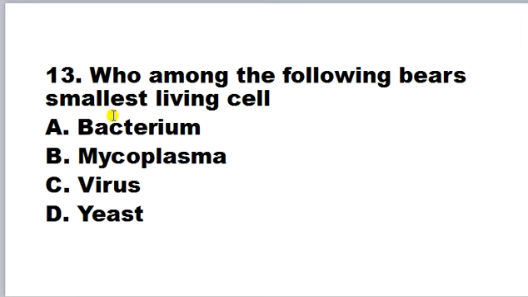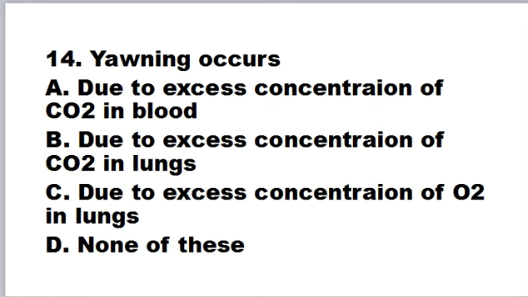Who among the following bears the smallest living cell? A. Bacterium, B. Mycoplasma, C. Virus, D. Yeast. So the world's smallest cells are the mycoplasmas, which cause a type of pneumonia in the human body and a disease of the coconut tree. So mycoplasma are the smallest living cells on the earth. So correct answer is B.